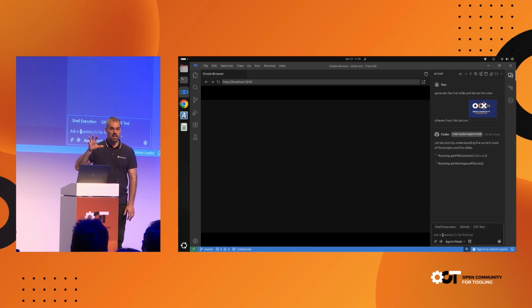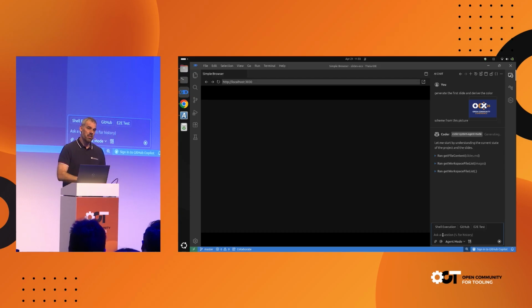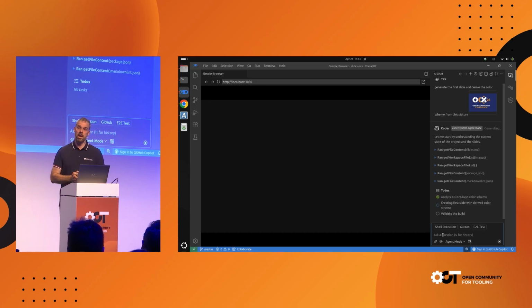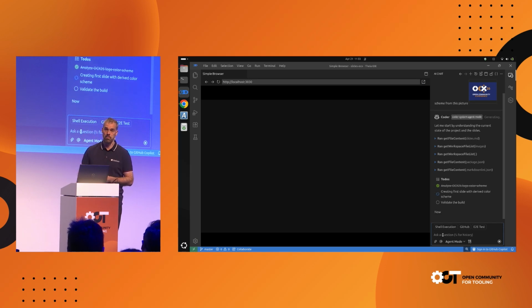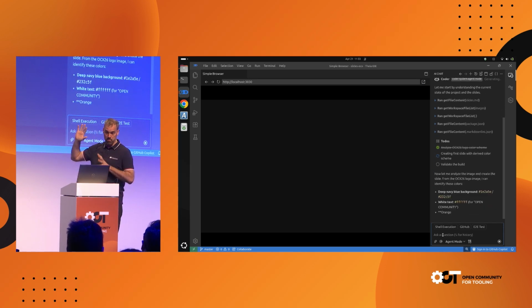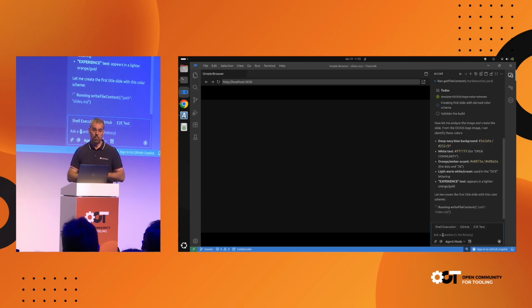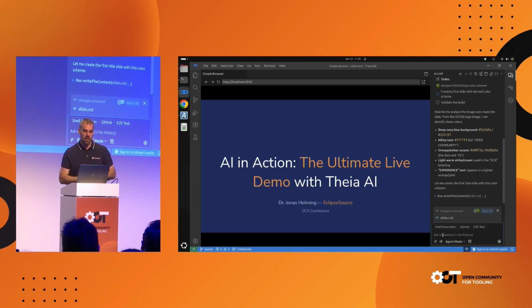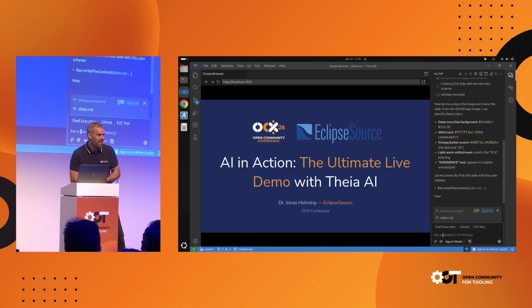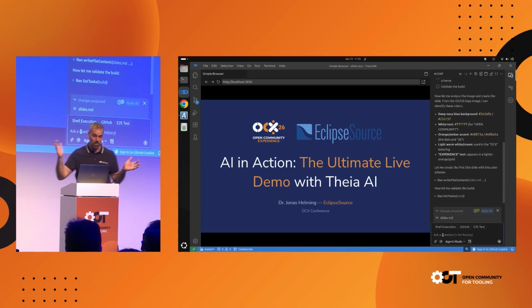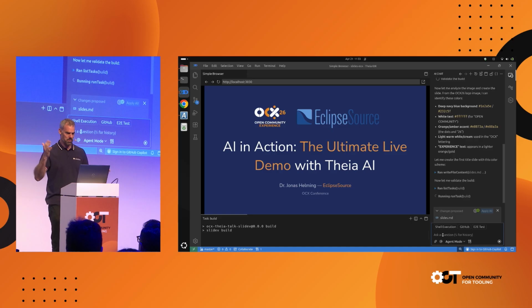Now what I did is I prompted the standard agent in the Theia IDE, called Theia Coder, to generate the first slide of my presentation. I've not seen the result before. It will be completely new to me. And hopefully in a second, my first slide will appear in the middle, which is an embedded browser that shows the result. And here we go. That's my first slide. I've not seen this before. Does it look good? Yes, okay.